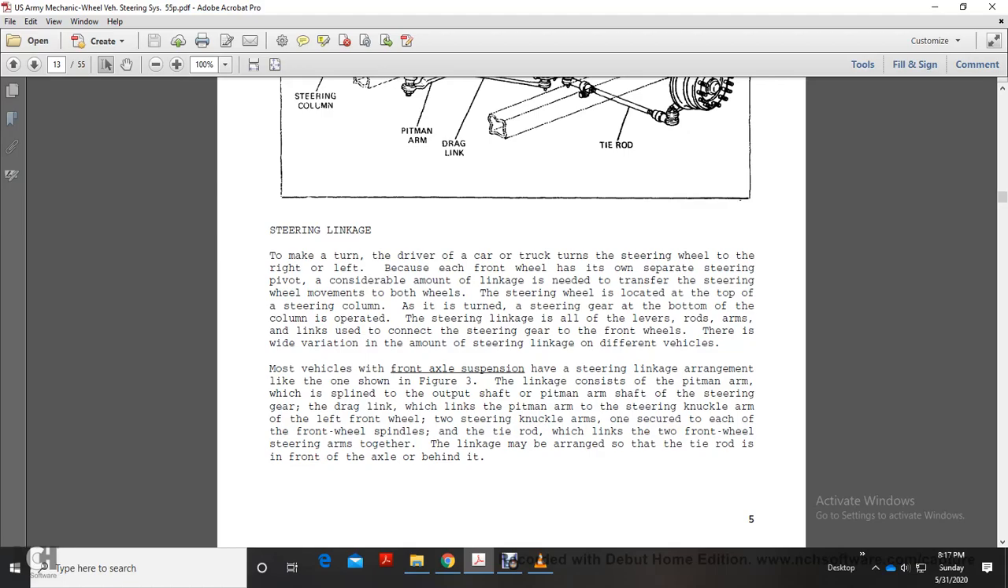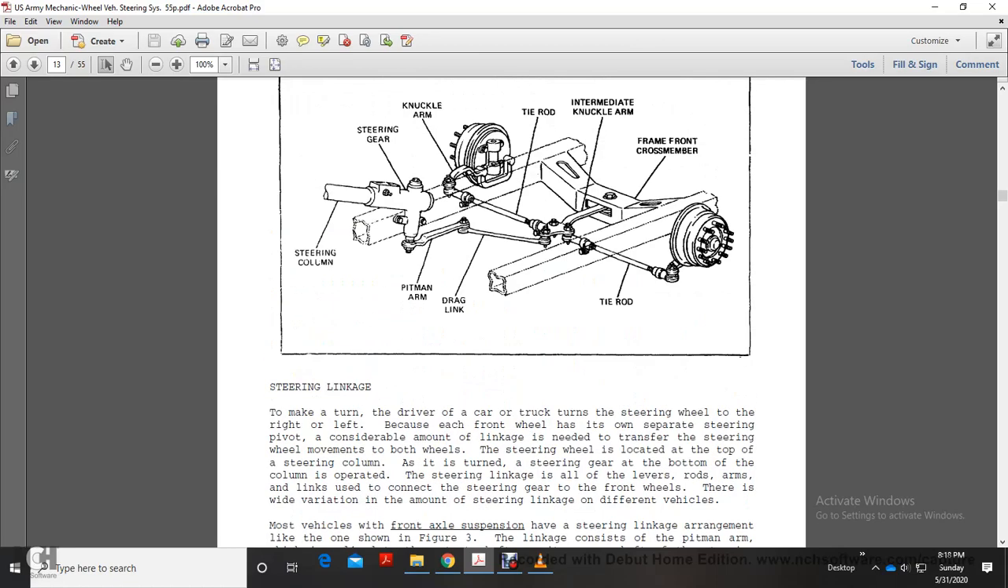Most vehicles with front axle suspension have a steering linkage arrangement like the one shown in figure 3. The linkage consists of the pitman arm, splined to the output shaft of the steering gear, the drag link, which links the pitman arm to the steering knuckle arm of the left front wheel, and two steering knuckle arms, one secured to each of the front wheel spindles. The tie rod links the two front wheel steering arms together. The linkage may be arranged with the tie rod in front of the axle or behind it.